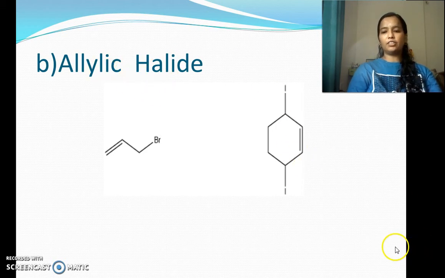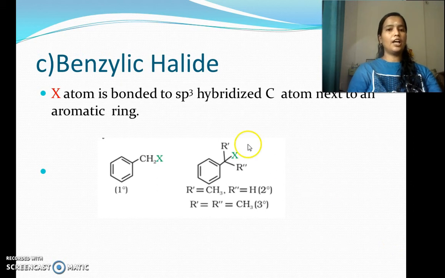And the third classification is benzylic halide. From the name itself you will understand, benzylic, something related to benzene. Here the halogen atom is bonded to an sp3 hybridized carbon atom. See here, X. It is bonded to a carbon atom which is sp3 hybridized, and this carbon atom is bonded to a benzene ring which has sp2 hybridization.